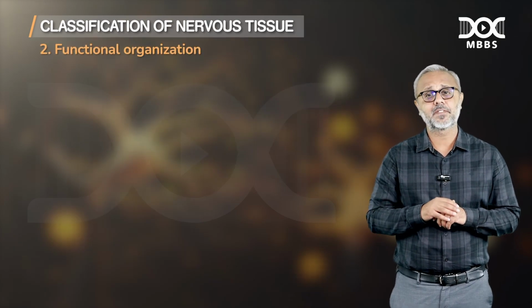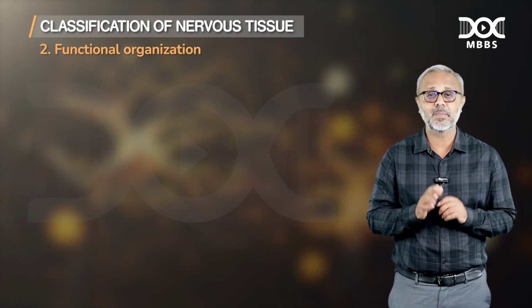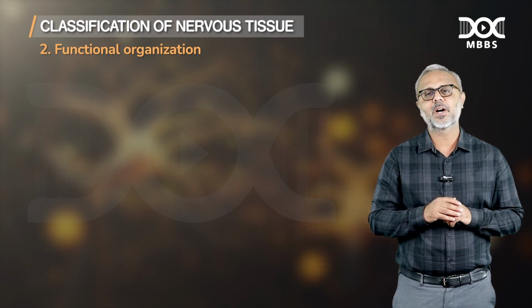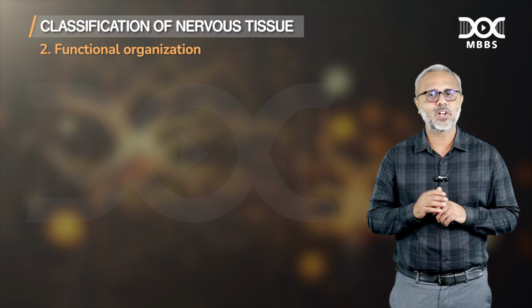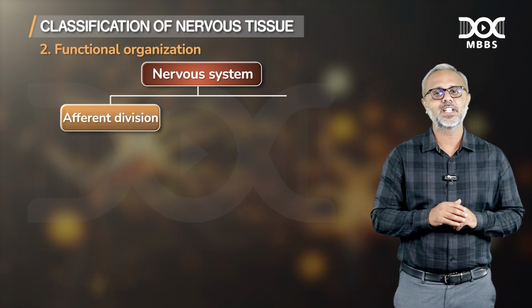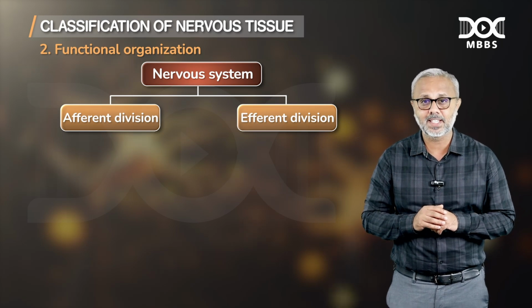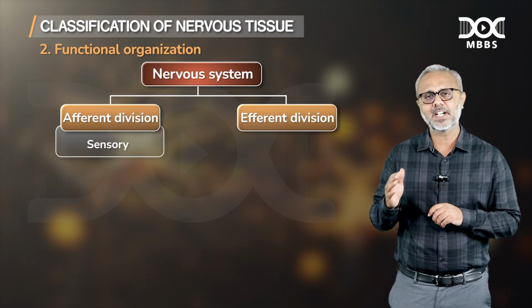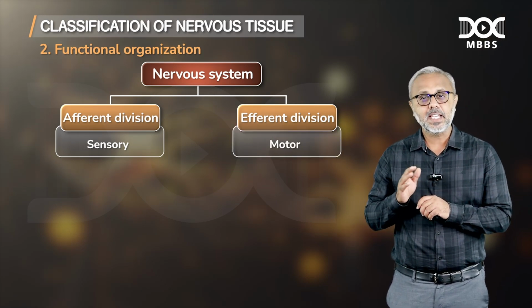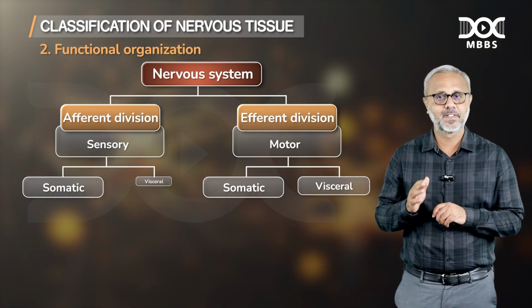When we talk about the functional organization, it is quite different. The functional organization of the nervous system is into an afferent division and an efferent division. The afferent division is synonymous with the sensory division, whereas the efferent division is synonymous with the motor division. Further, each of the afferent and efferent divisions is grouped as somatic and visceral.